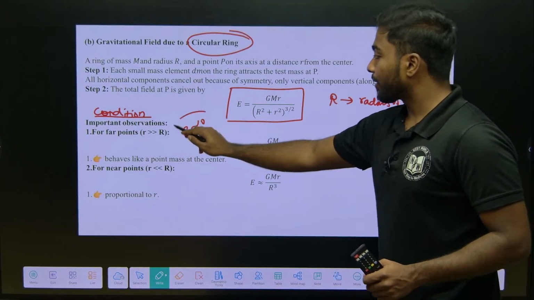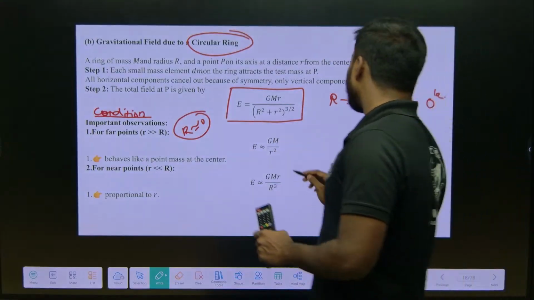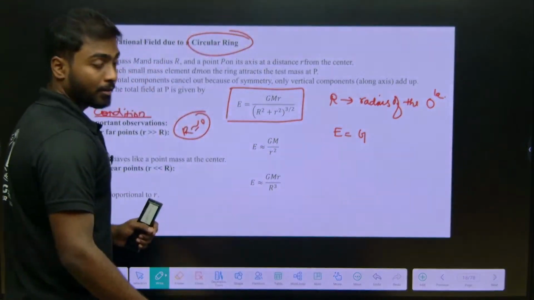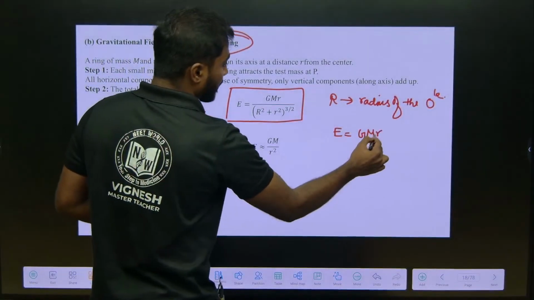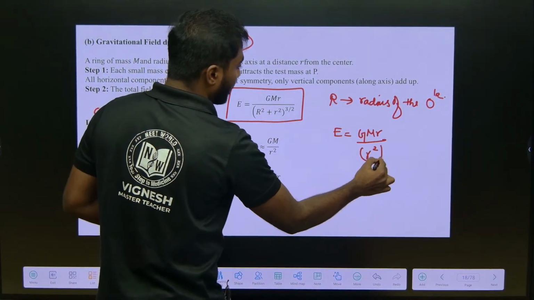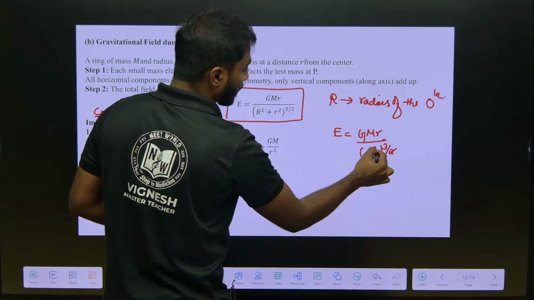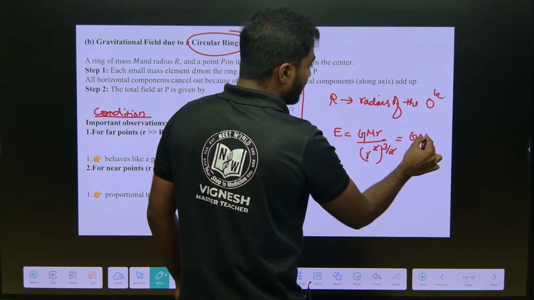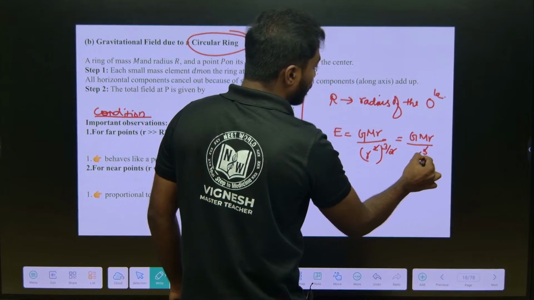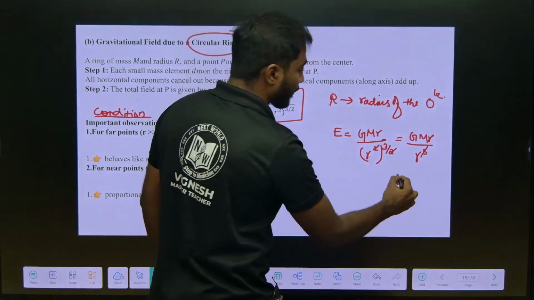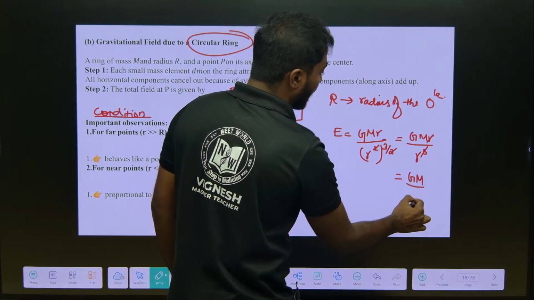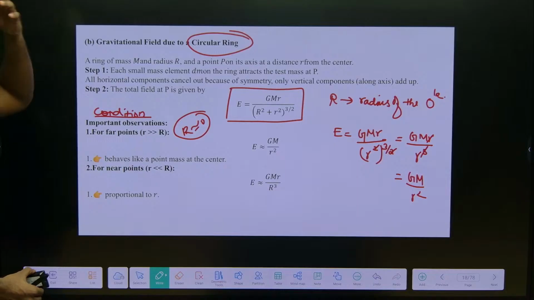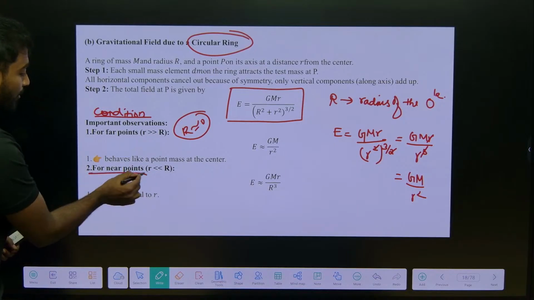When R is approximately 0, E will be equal to G m r by (r square) power 3 by 2. The 2 and 2 will get cancelled, the remaining will be G m r by r cube. One r and one r will get cancelled. So, the final answer is G m by r square, when the point is far from the ring.